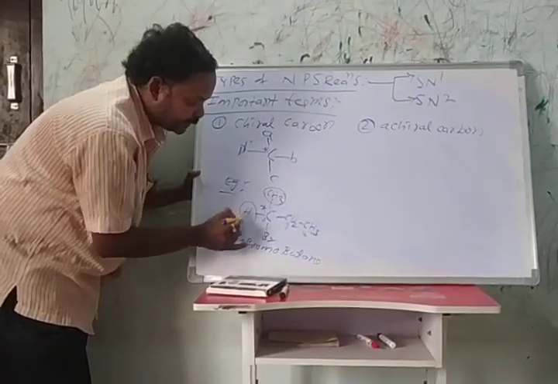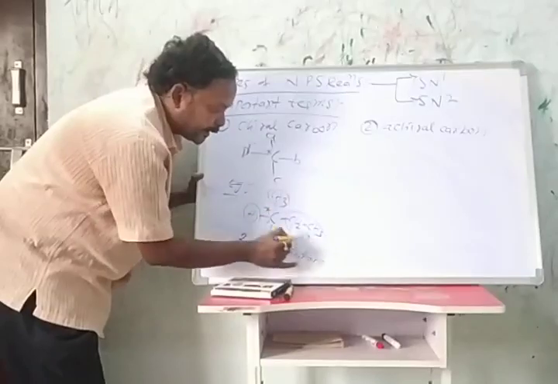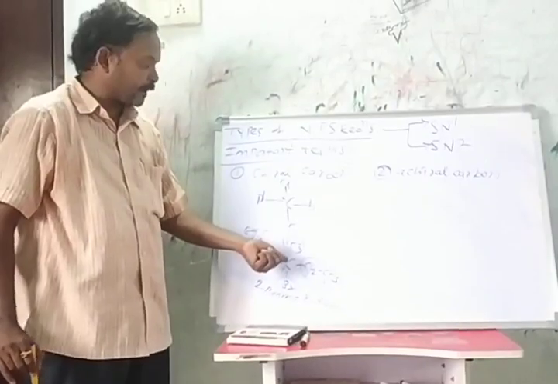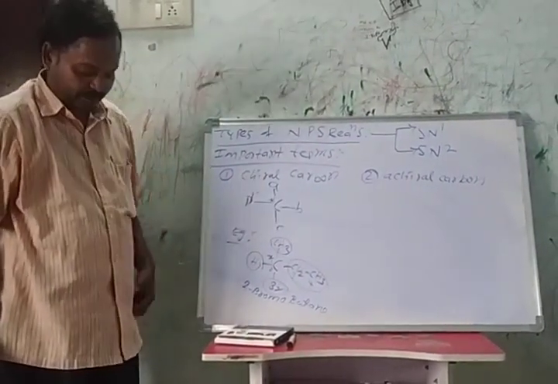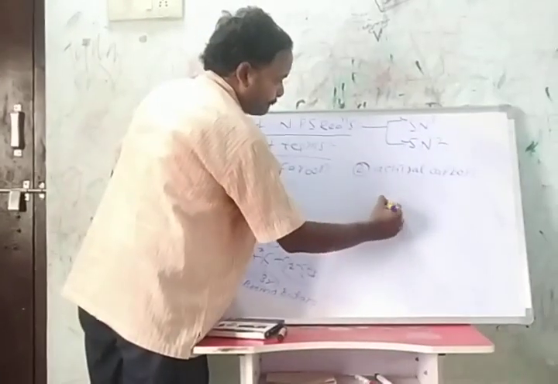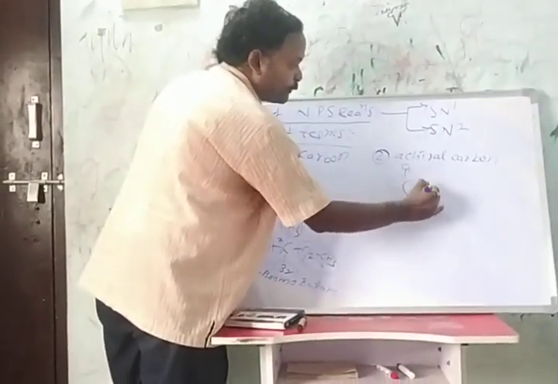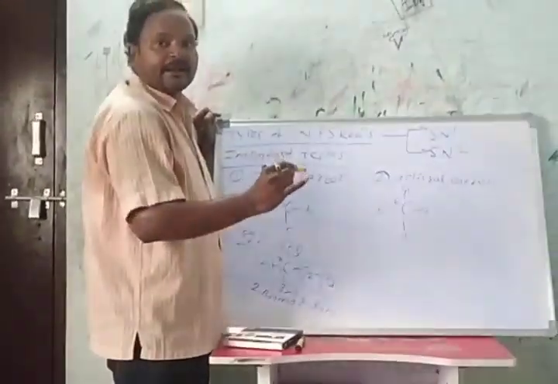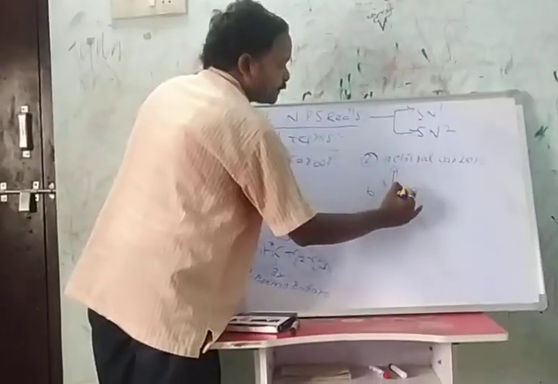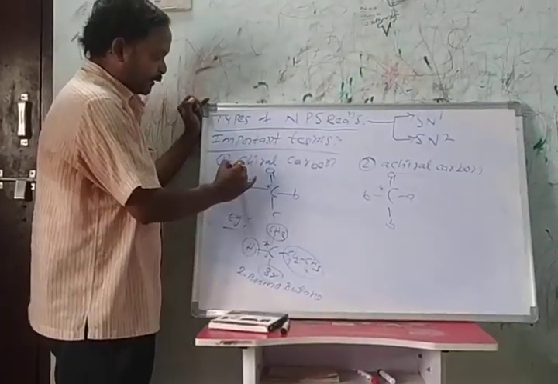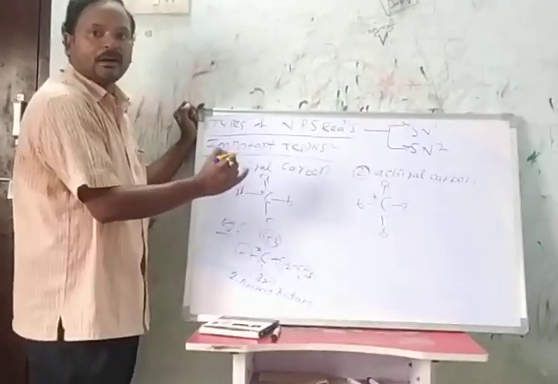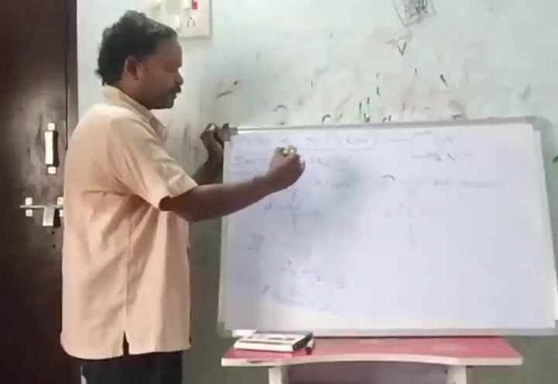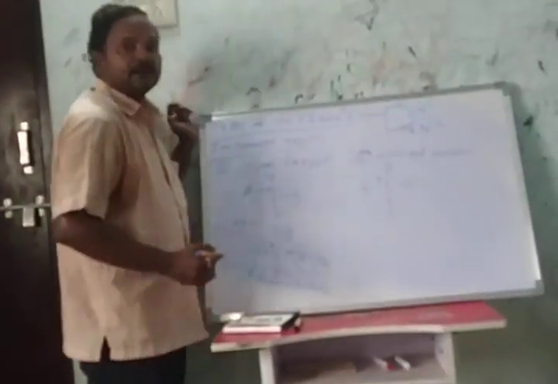This side methyl group, this side hydrogen, here bromine, and here ethyl group. This carbon is attached to four different groups, so this carbon is called a chiral carbon. If a carbon is not attached to four different groups, it is called an achiral carbon, also called a symmetrical carbon. A chiral carbon we call an unsymmetrical carbon. This is about the chiral carbon and achiral carbon.